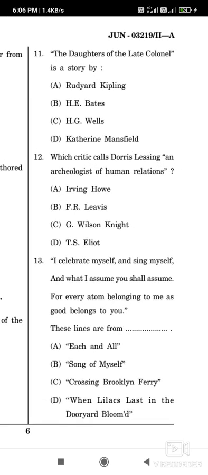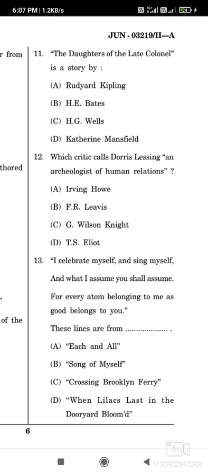Now question number 11, The Daughters of the Late Colonel is a story by Katherine Mansfield. So the correct answer is option D, Katherine Mansfield. Now question number 12, which critic calls Doris Lessing an archaeologist of human relations? Doris Lessing was asked in the March 2023 exam and also in the June 2019 exam, so be prepared for Doris Lessing especially. The correct answer is option A, Irving Howe.